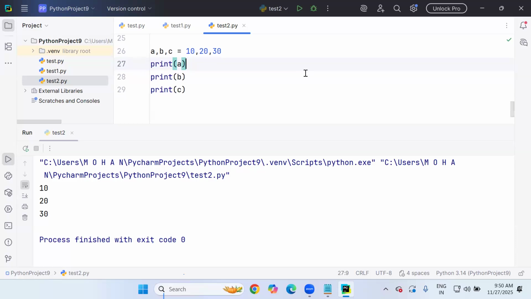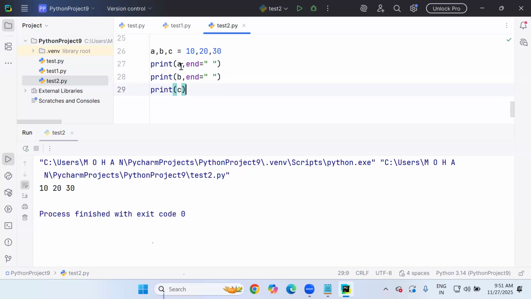Same here also, even though you are using multiple print statements, because of which it is printed line by line, I can still make it into the same line using the end attribute with a space separator. Here, the end attribute with space. Okay, the end attribute is there. Now we can see it ending with space. After the value 10 is printed, it ends with space. After the space, B will be joined in the same line. Again, ending with space. After the space, C will be joined in the same line. After C, the end attribute is not required because there is no other variable like D.